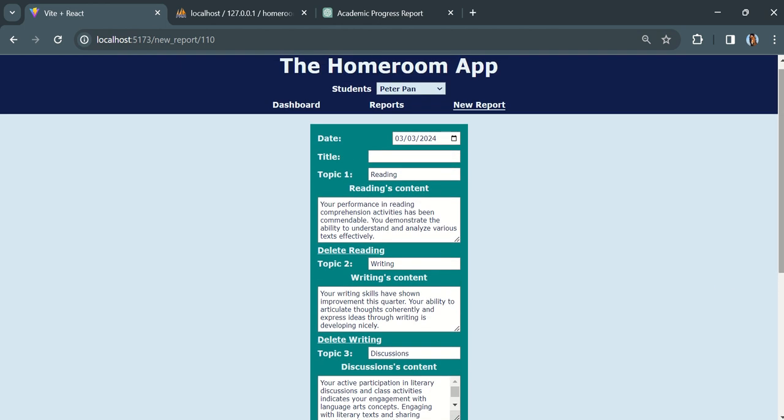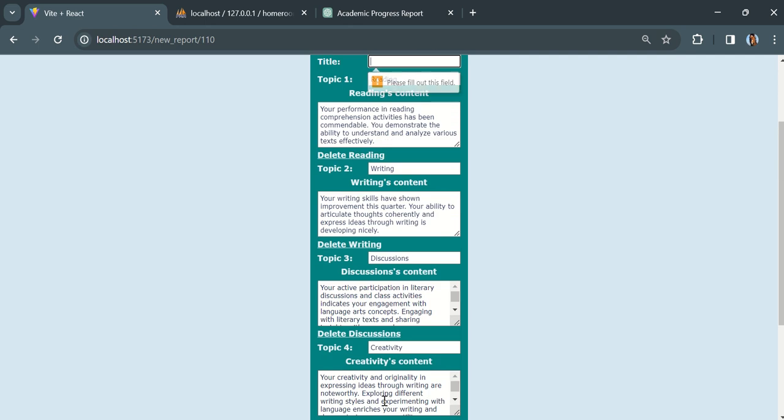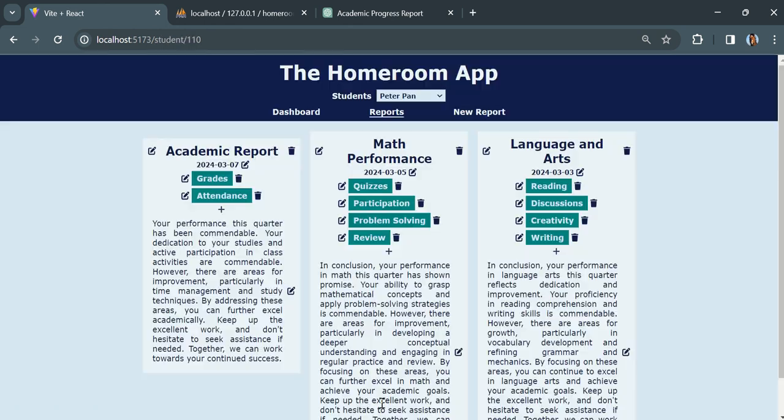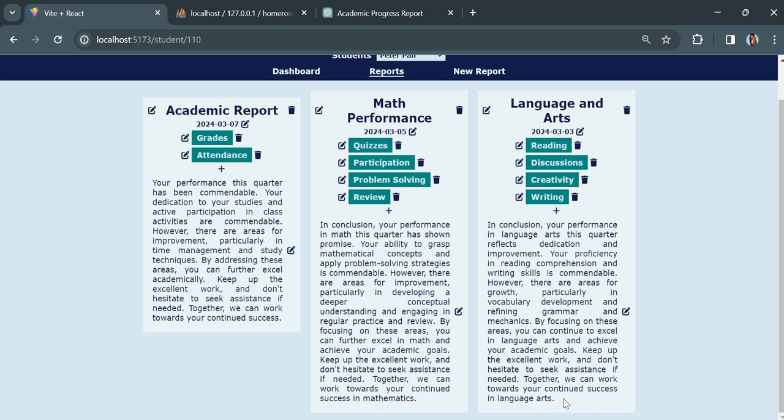When I save this, actually, I didn't show that validation. If I submit here, it's not going to work because I didn't fill out the title, and this is going to be language arts, and I already have the topic. So this is very reactive. When I submit this, the update is going to show immediately. Nothing's going to be loading here, and that's the way it should be. As teachers, you want data to be reactive, real life. So 1, 2, 3, submit. Ta-da! Here it is. Language arts, all the data transformed.